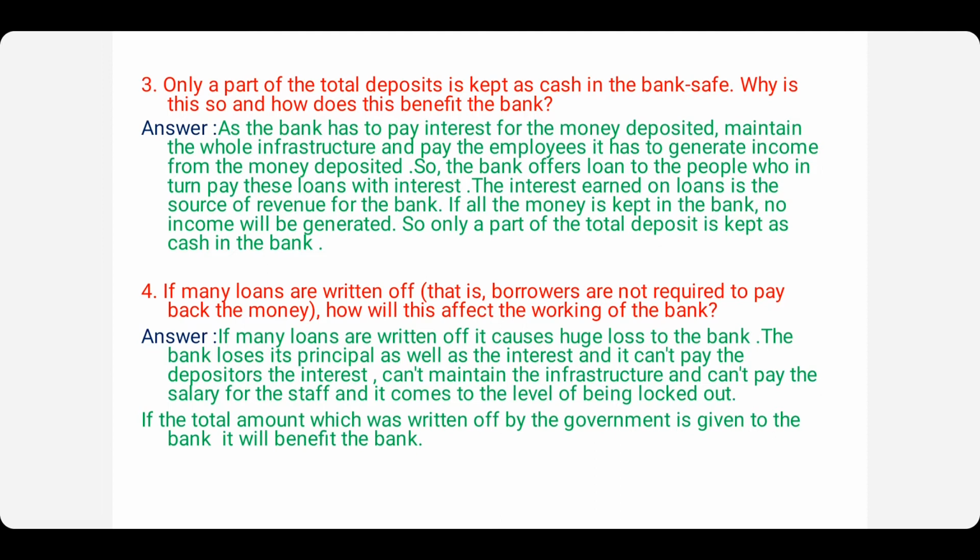So what the bank does is it gives loans to the people, and the people who are borrowing the loan from the bank repay the loan with some interest. The interest earned on loans is a source of revenue for the bank. Whatever interest money the bank is getting on the loan is revenue for the bank.